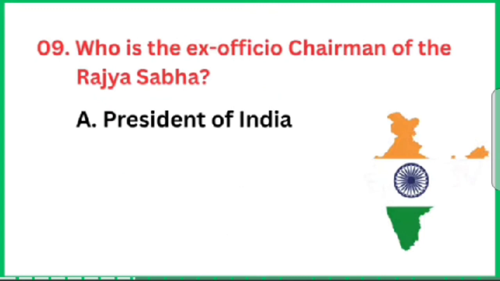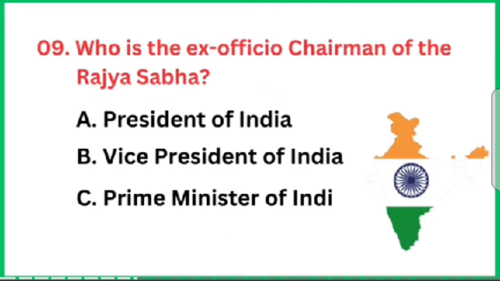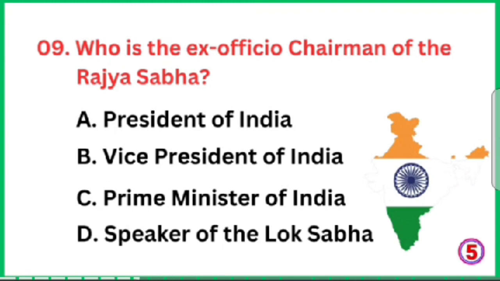Question number 9. Who is the ex-officio chairman of the Rajya Sabha? Option number B is the correct answer, Vice President of India.